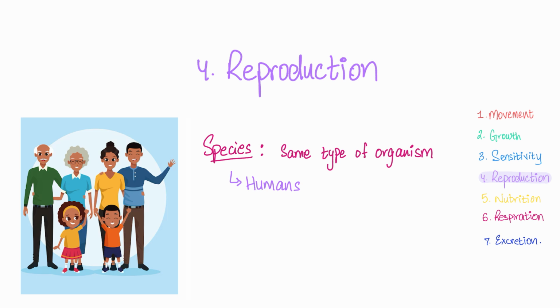So, what's important to remember here is that by definition, members of the same species will be able to reproduce to make a fertile offspring. Let's break this down a little bit. Offspring is just a fancier word for a kid, right? Now, that kid, if they grow up and have the ability to reproduce further and therefore become a parent and then become a grandparent and so on, that is what fertile means. So, these are two very important criteria that need to be met in order for something to be classified as one species. We'll discuss this a little bit more in the next topics.